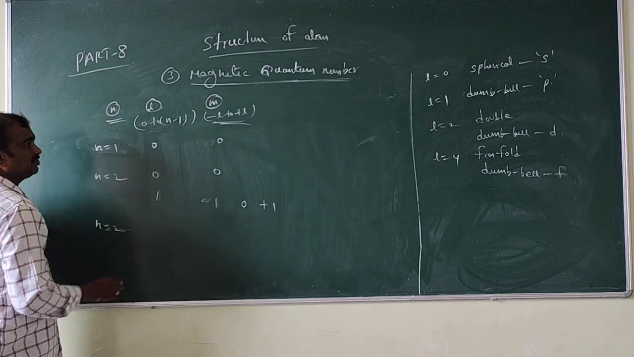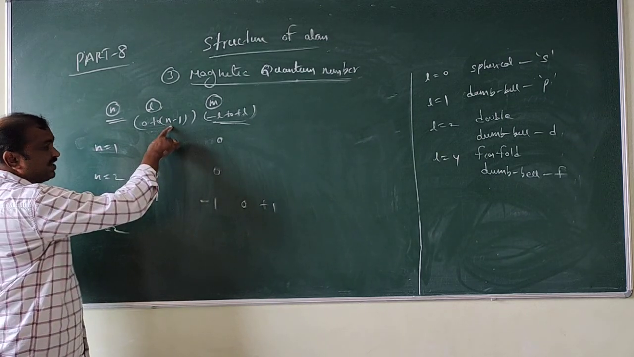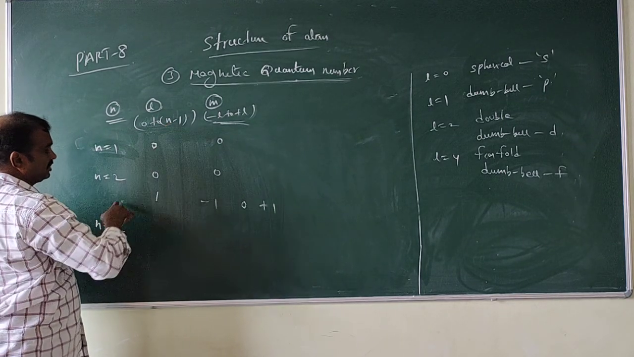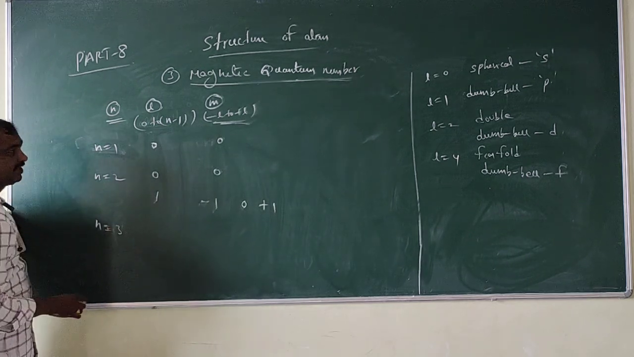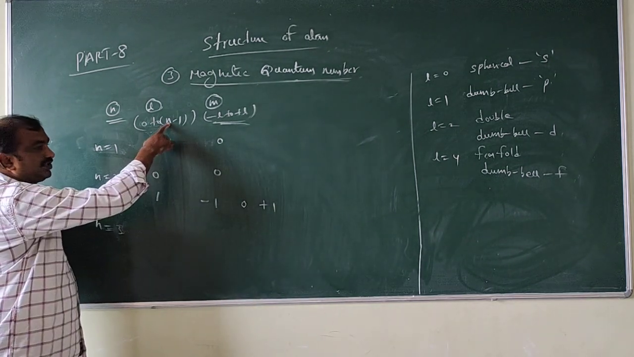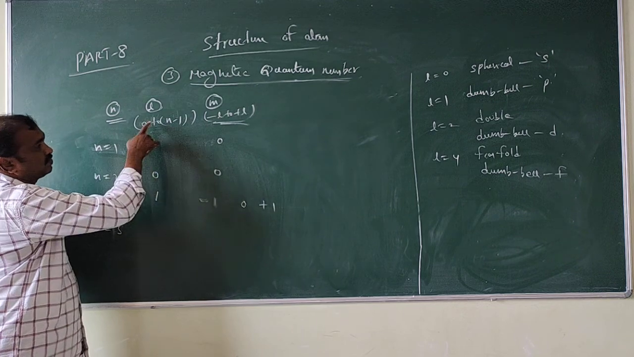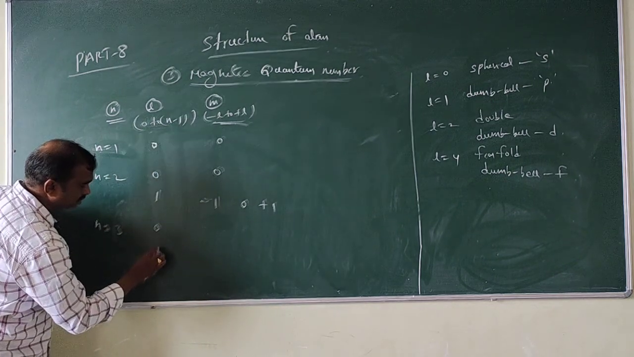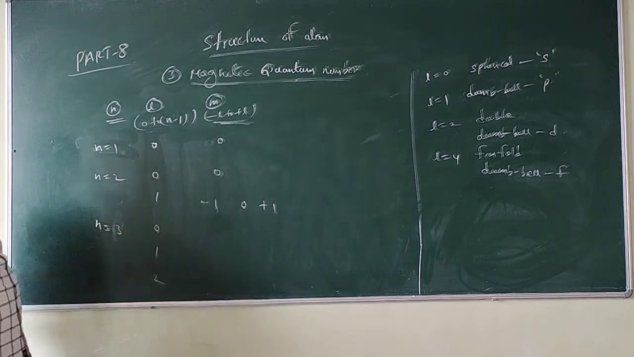So what about the L values here? Already 2 is completed, so N is equal to 3. If you substitute N is equal to 3 here, 3 minus 1 is 2. So 0 to 2 means 0, 1 and 2 will come.